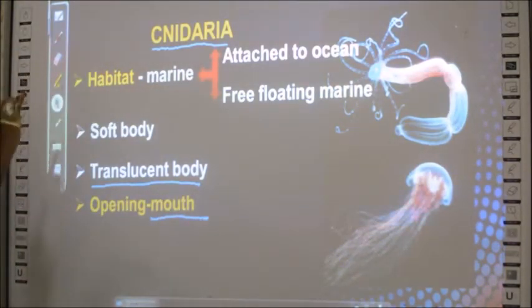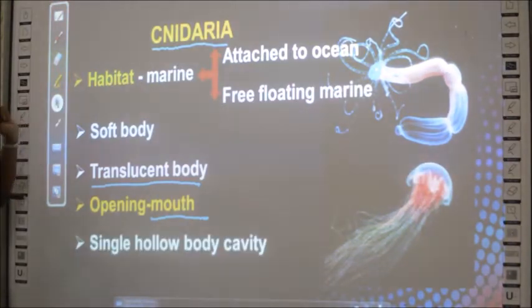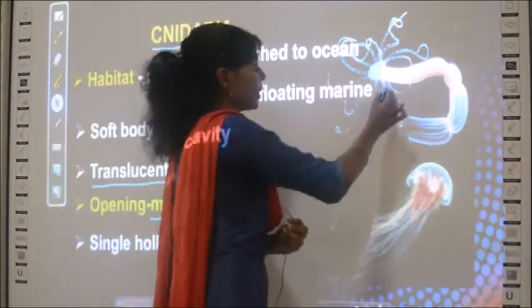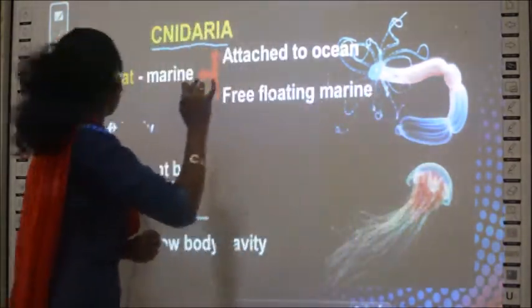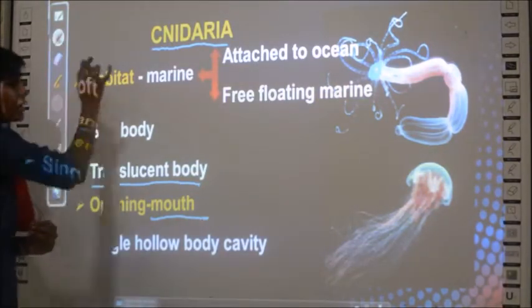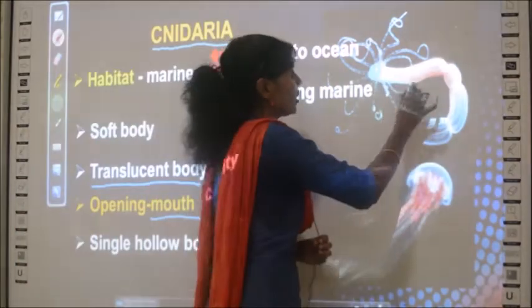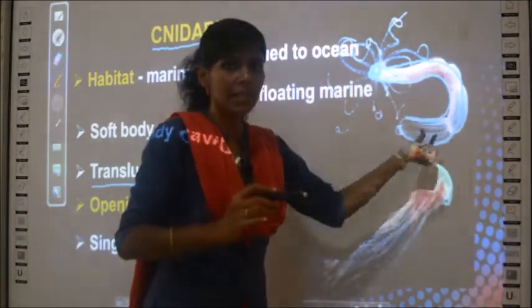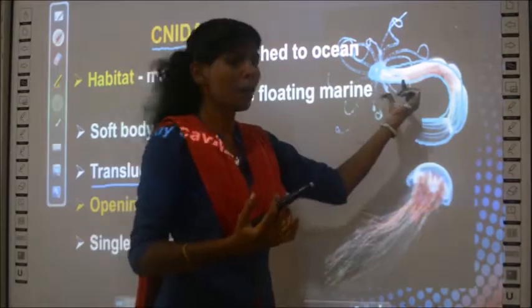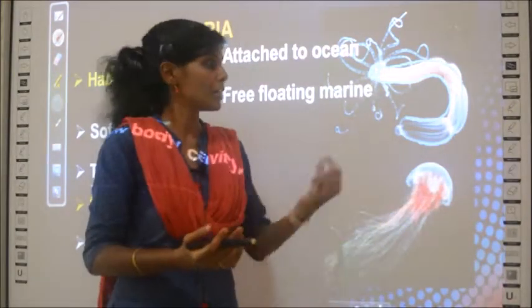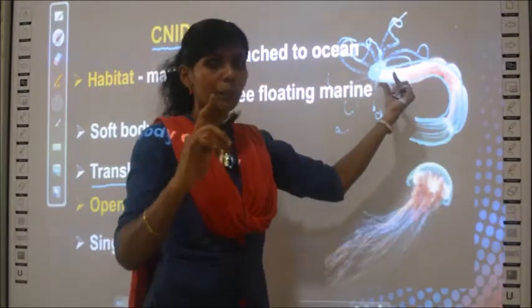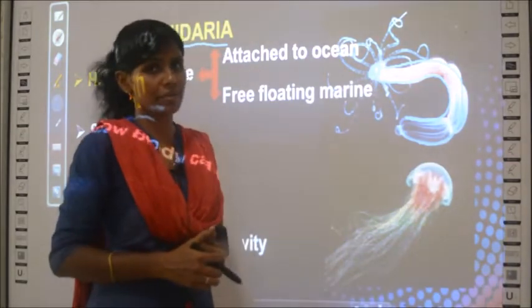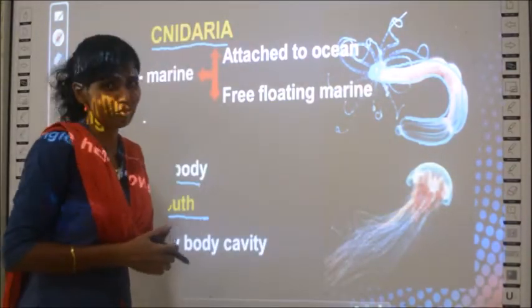Okay. So then what are the properties? One more property: you have a single hollow body cavity. So you have one body cavity. What is a cavity? I told you cavity means empty space, right? So you have a single hollow body cavity. There is only one cavity. Cavity means empty space. Hollow means there is nothing inside. So you have one mouth, one opening, that is called the mouth, and also a single hollow body cavity. So these are the general properties of Cnidaria.